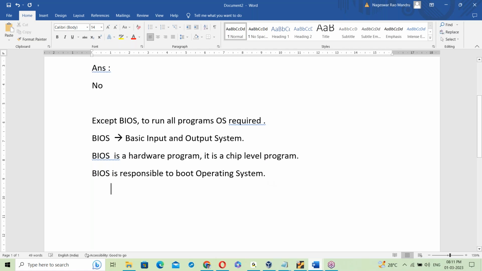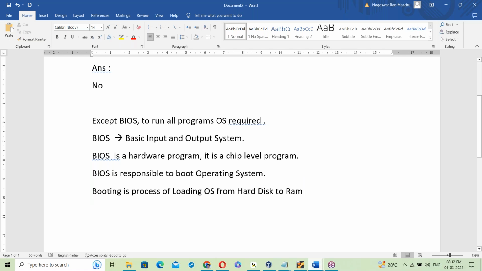What is booting here? So booting is a process. Booting is a process of loading the OS from the hard disk to RAM memory.